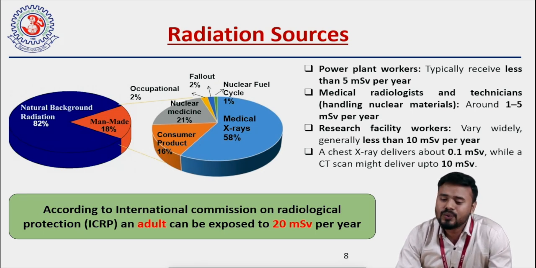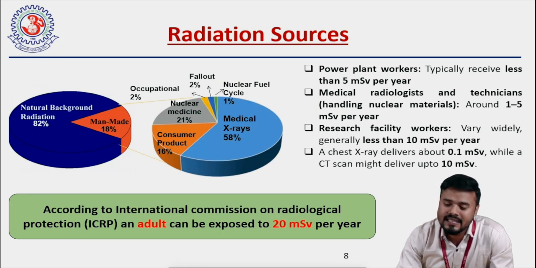A person who is working in a nuclear power plant typically receives less than 5 millisievert per year. Medical radiologists and technicians get around 1 to 5 millisievert per year. Workers in research facilities get around 10 millisievert per year. When we go for a chest X-ray, we get around 0.1 millisievert, and in a CT scan, we can get a maximum of about 10 millisievert per year.